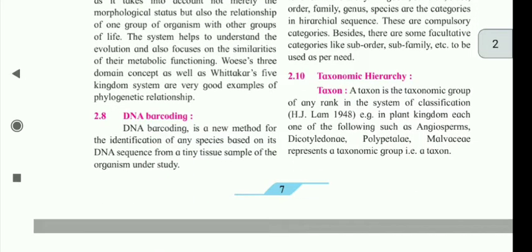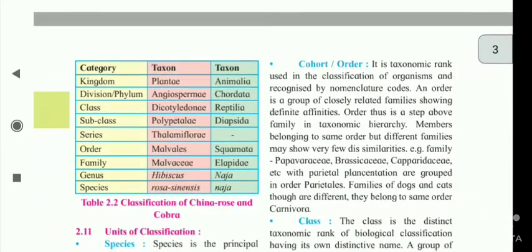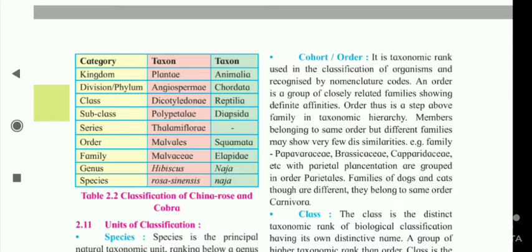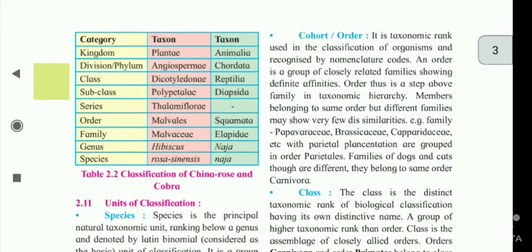2.10 Taxonomic hierarchy. Taxon. A taxon is the taxonomic group of any rank in the system of classification. Example, in the plant kingdom, each one of the following, such as angiosperm, dicotyledonae, polypetalae, Malvaceae, represents a taxonomic group, that is a taxon. Category and taxon.